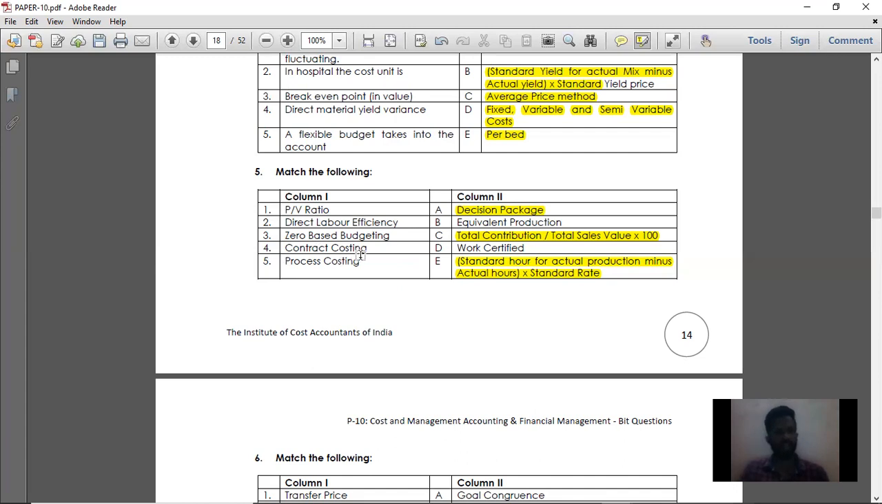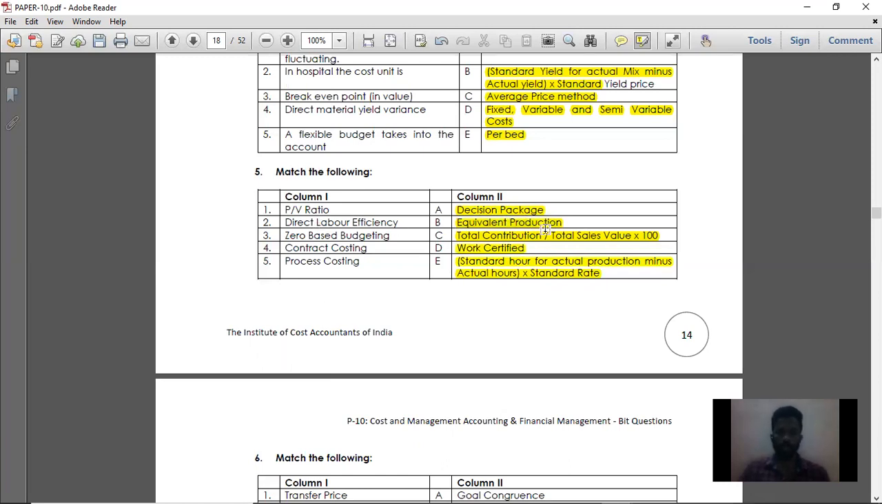Next, contract costing. We have already studied contract costing in paper number 4. What are the different items used in contract costing? What is work certified? What is work uncertified? What is the total cost of contract? All these are different terms in contract costing. So for contract costing, the right option is work certified. This is in the match the following. Then process costing, which we also studied in paper number 4. That is, the equivalent production for the work in progress, which is calculated under process costing.